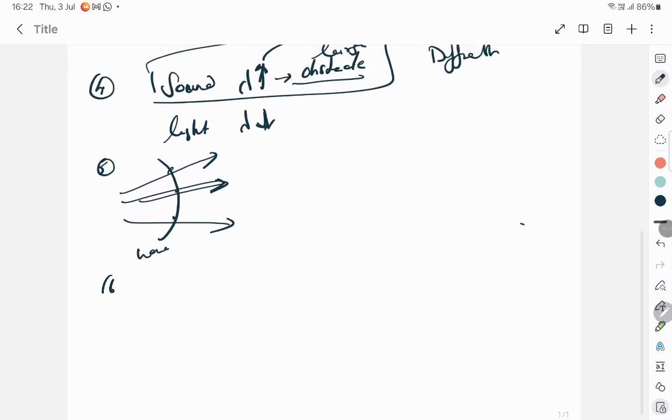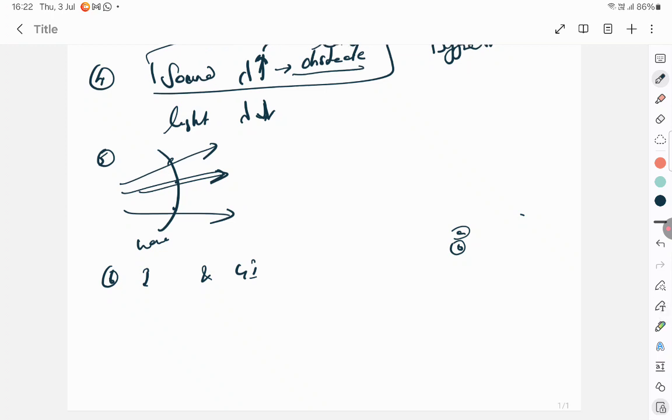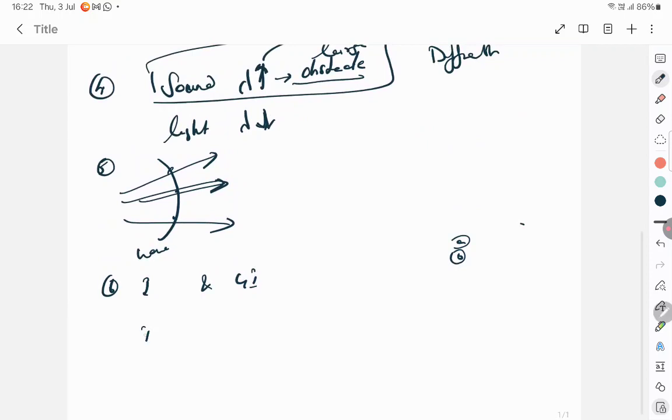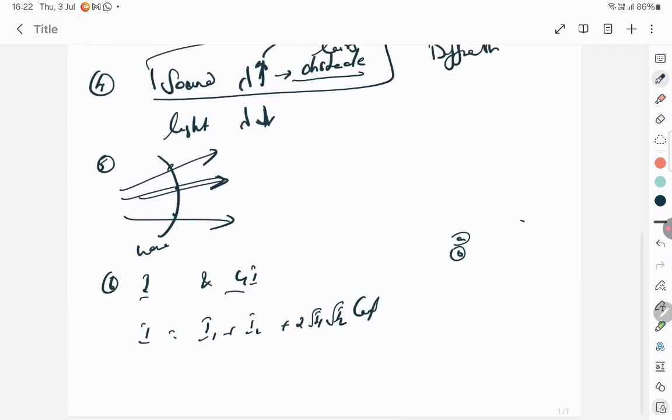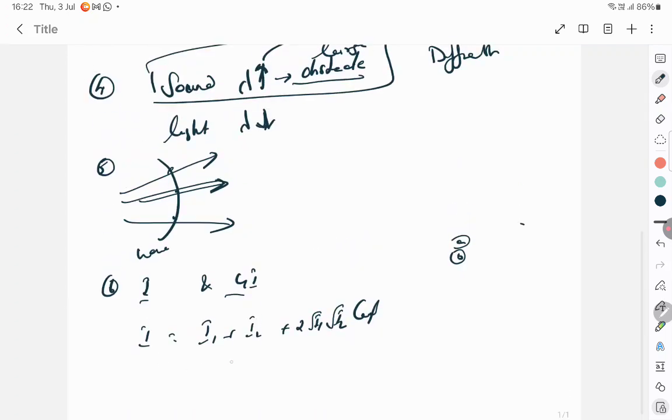The next question is the sixth question, where they have given two separate sources having intensities I and 4I. Find the resultant intensity where the phase difference is pi by 2 and pi. These two are interfering with each other, and the resultant is I1 plus I2 plus 2 root I1 I2 into cos phi, which is the formula for the resultant intensity.